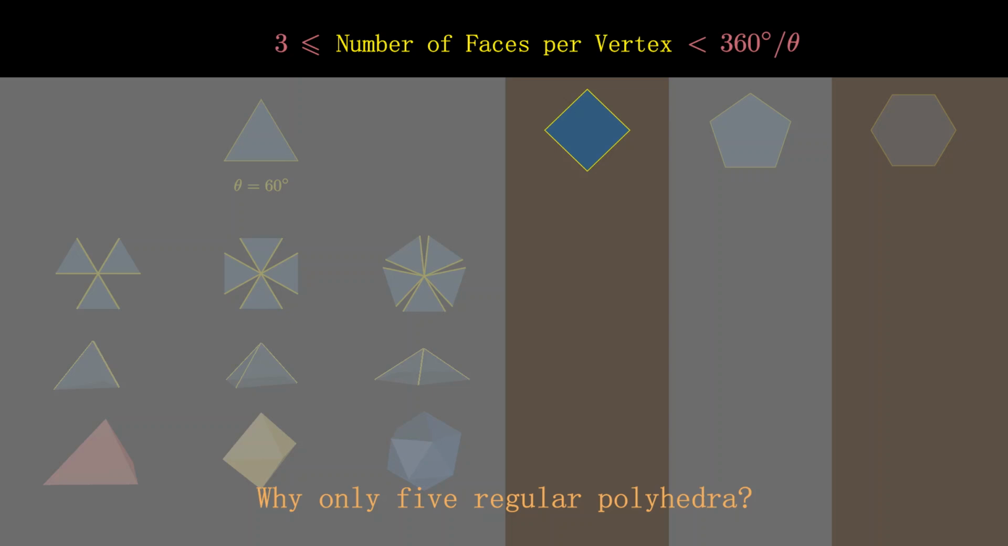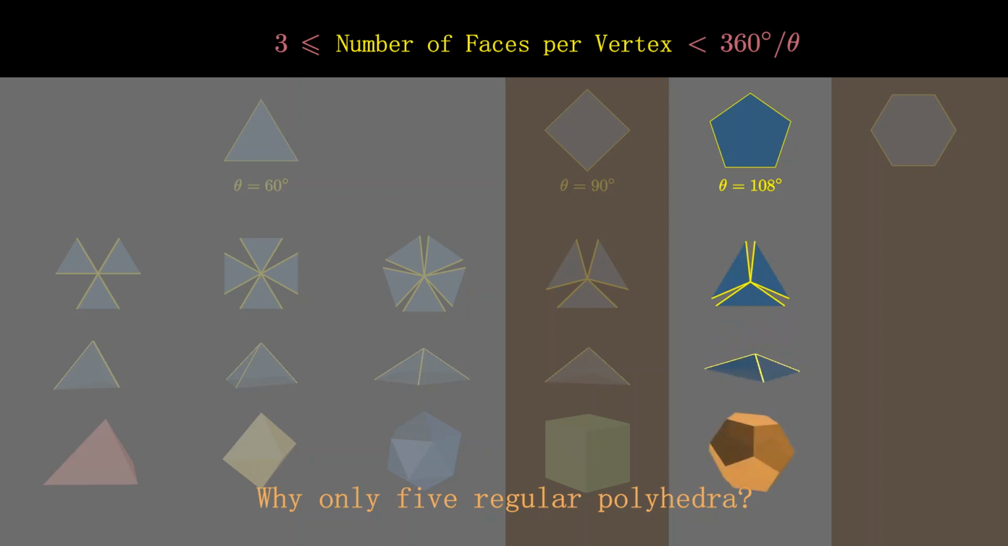They correspond to the tetrahedron, octahedron, and icosahedron. Next, let's consider squares. The interior angle of a square is 90 degrees, and based on the previous conclusion, each vertex can only connect 3 faces. Each vertex connects 3 faces, all of which are squares, resulting in a polyhedron that is a cube.